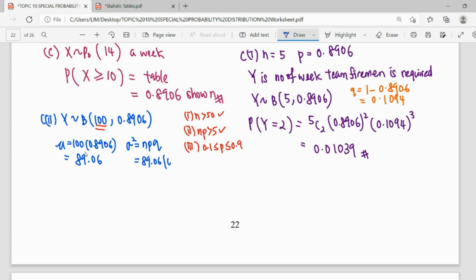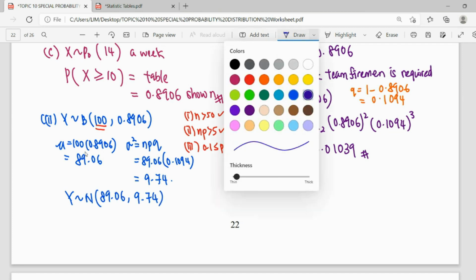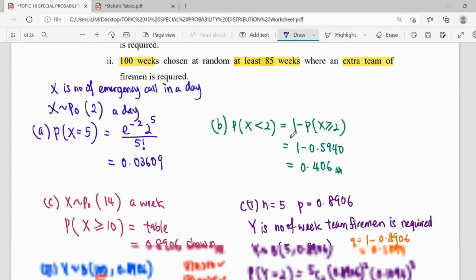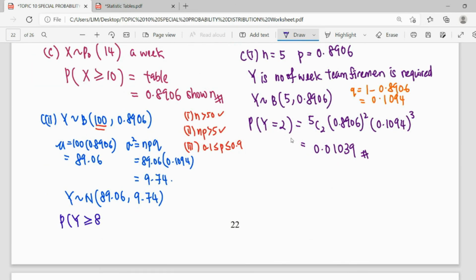So q is 0.1094. Use your calculator, 9.74. Y becomes normal, so the distribution now becomes normal. Then we continue. What is the question they ask? You need at least 85. This status comes from binomial, so we need to do normal, then only you change to Z. You draw and you find from the table to get the answer. So that will be our flow.